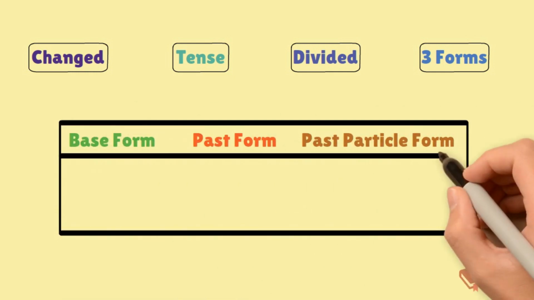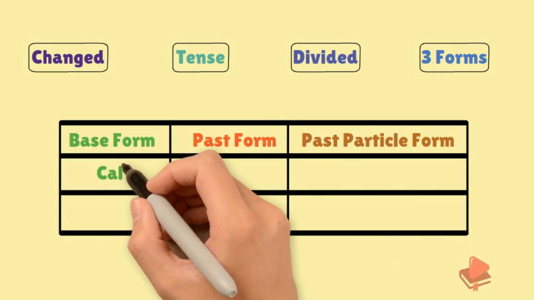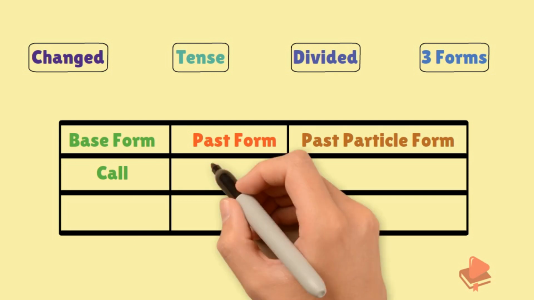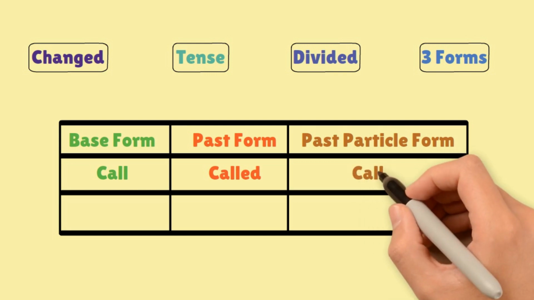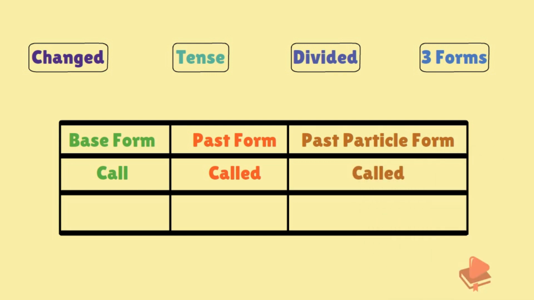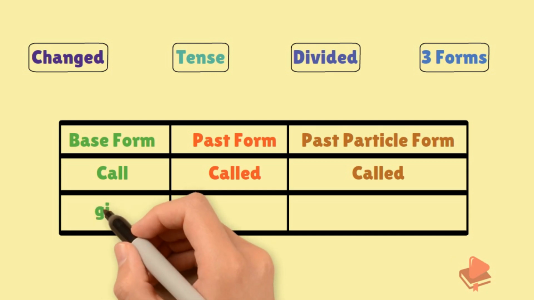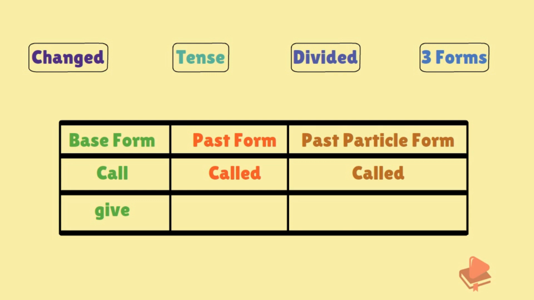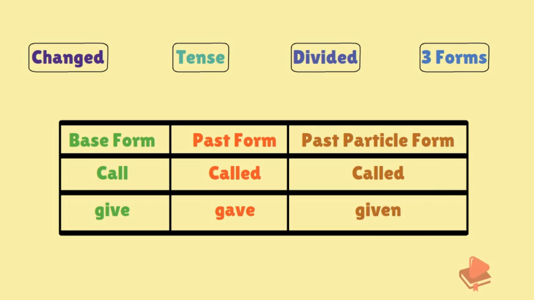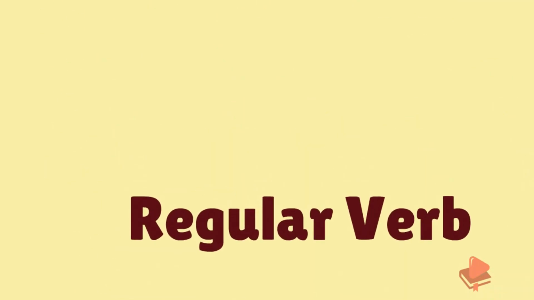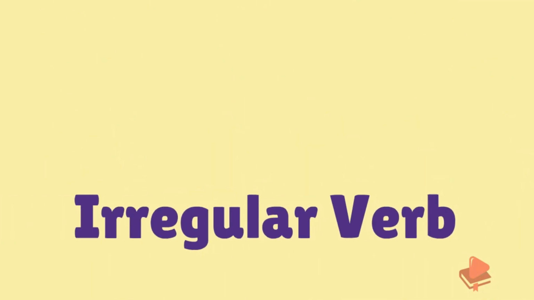Let's see this with an example. If the base form is call, the past form becomes called and the past participle becomes called. We'll see one more example. If the base form is give, the past form becomes gave and the past participle becomes given. So based on the formation of past and past participle, the verbs are divided as regular verb and irregular verb.